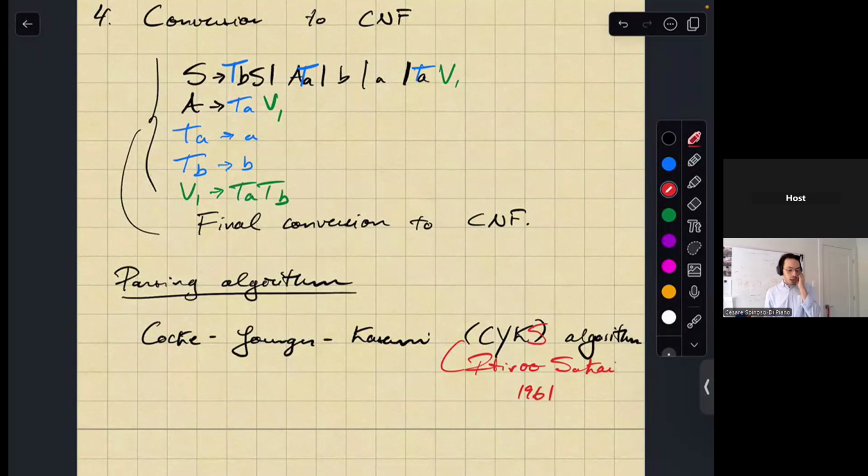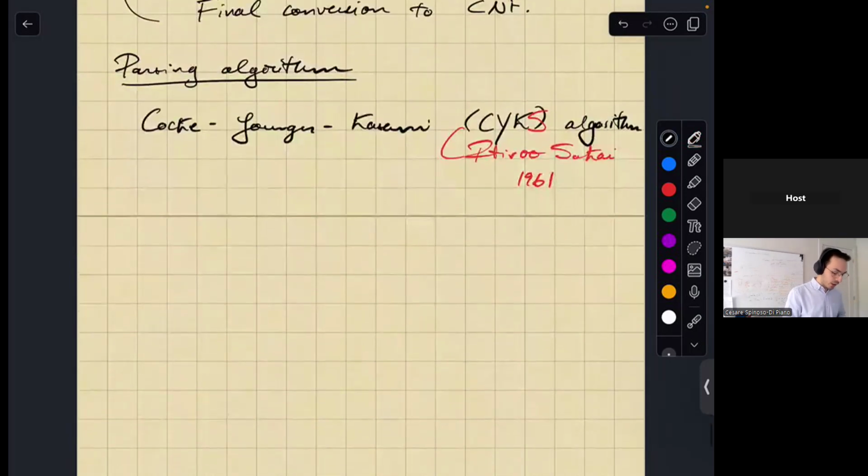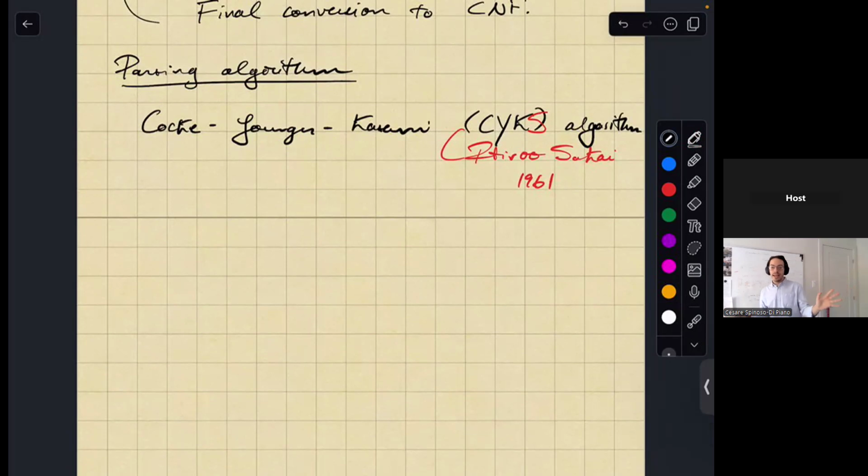So Cocke, Younger, and Kasami actually rediscovered the algorithm. So this poor Itiru Sakai fellow, he didn't even get a letter of his name in the algorithm, even though he discovered it. So there's probably a life lesson in there, but I can't really think of it.